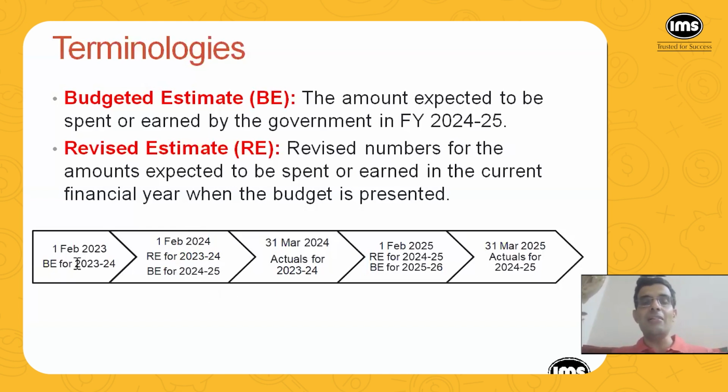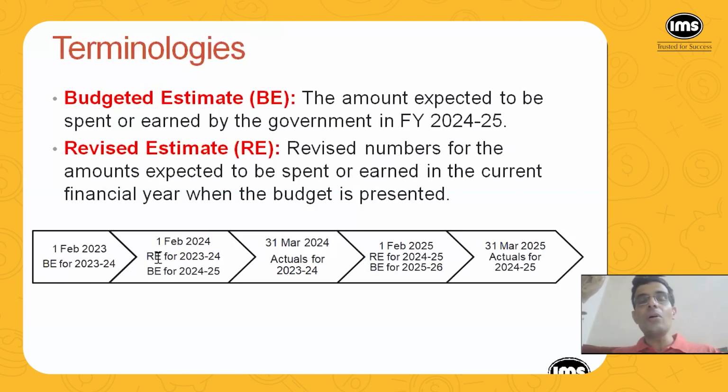So every year when the budget is presented, the revised estimates for the current financial year are also presented. That means when the budget was presented in February 23, the government presented the estimates of total revenue as well as expenditure of the government in the year starting from 1st of April 23 and ending on 31st of March 24.